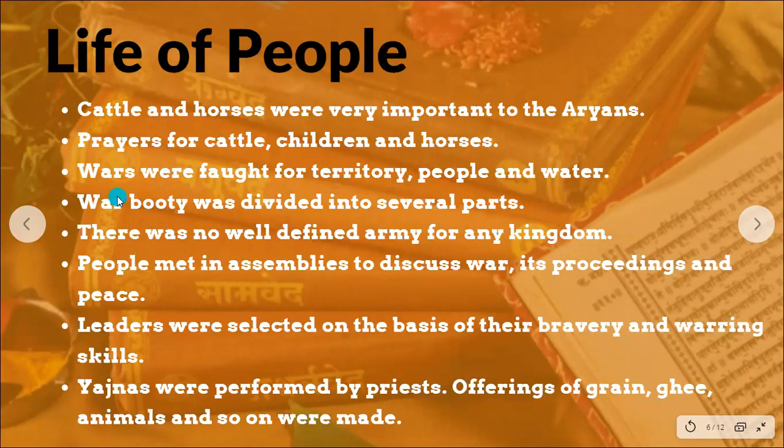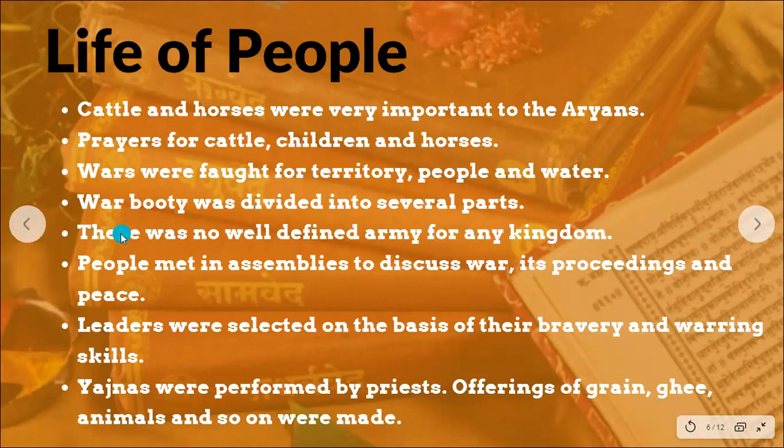Then we get to know that wars were fought for territory, for people, and for water. Water continues till date to be a major source of discord. Wars have been fought over water, and continue to be fought over water. Then territory, you need more land. And people, the more the number of people, the merrier. So wars were fought for territory, people, and water.